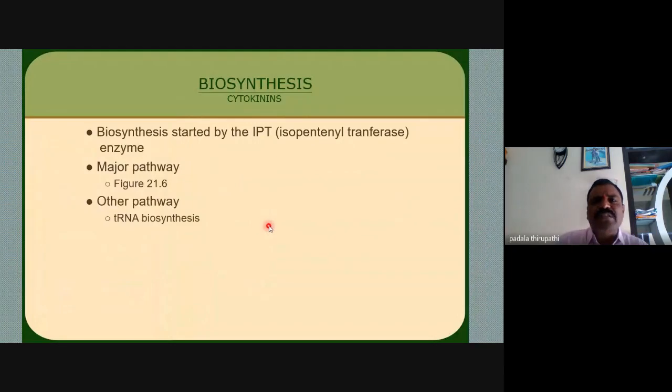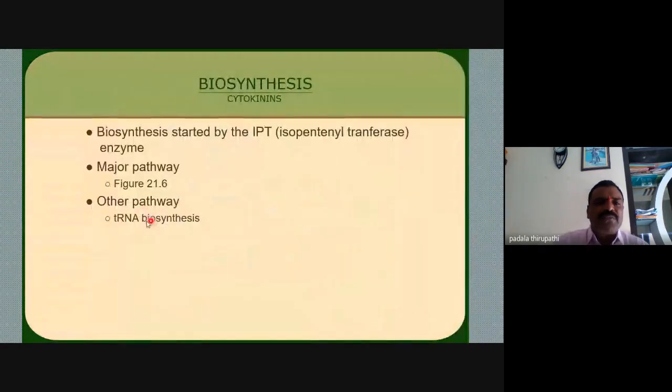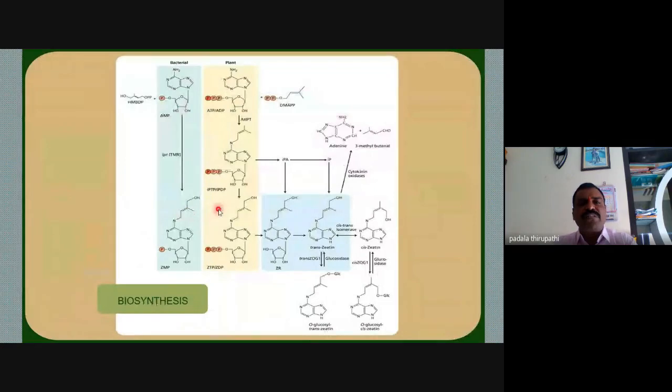And what is the biosynthesis of this cytokinin? Biosynthesis is started by IPT. IPT means isopentyl transferase enzyme. This enzyme is required for the biosynthesis of cytokinin. The major pathways we will observe next. This is the biosynthesis pathway, and the other pathway is the tRNA pathway. This is the major biosynthesis pathway.